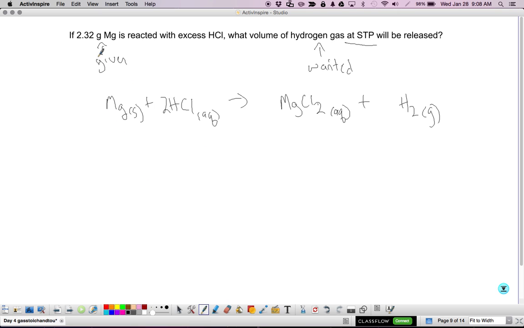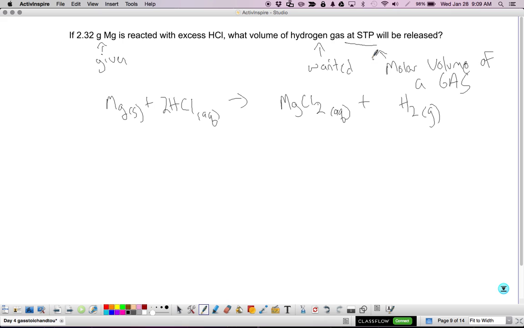All right, so I just kind of want to think about a plan here, okay? Now, the key here is that the hydrogen gas is at STP. And if you see a gas at STP, you should be thinking molar volume of a gas. And I'll give you bonus points if you say it like that in class because I'll laugh hysterically.